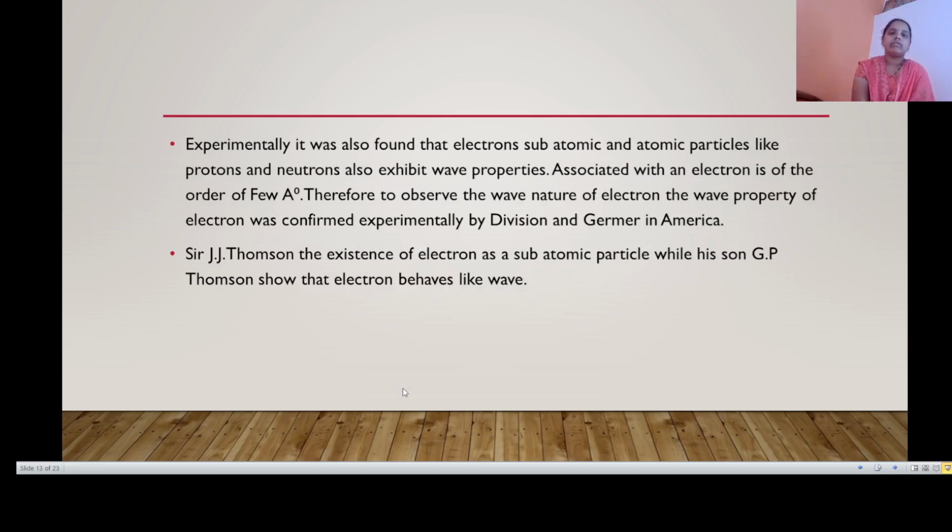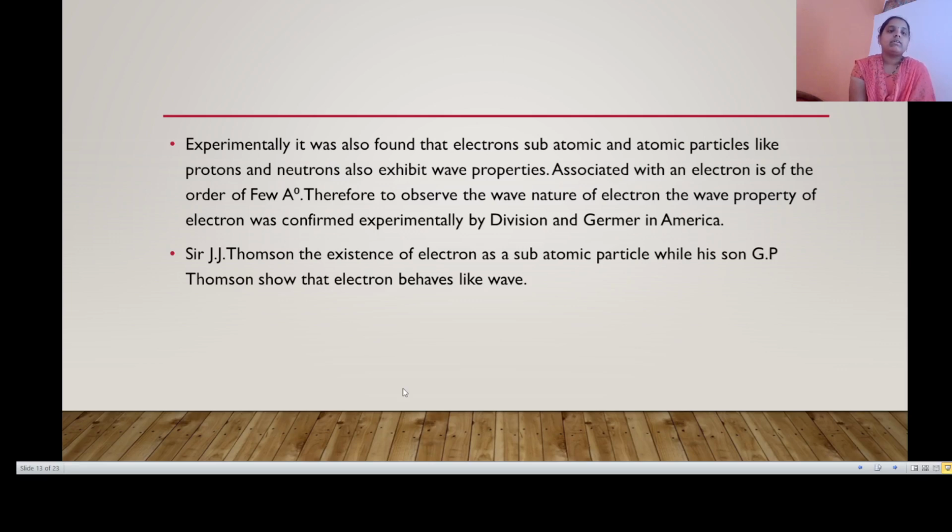Experimentally, it was also found that electrons, and subatomic and atomic particles like protons and neutrons, also exhibit wave properties. The wavelength associated with an electron is of the order of a few angstroms. The wave property of the electron was confirmed experimentally by Davisson and Germer in America.